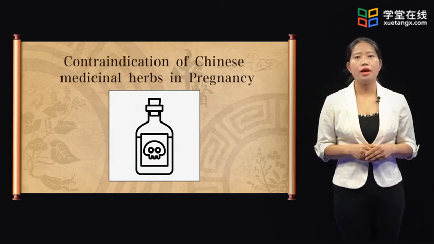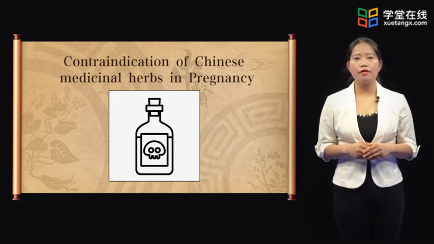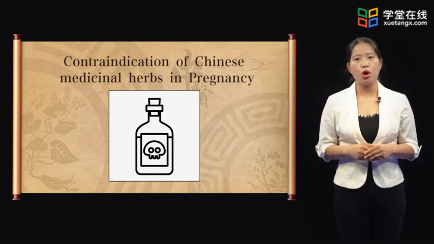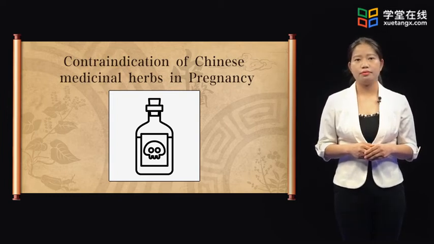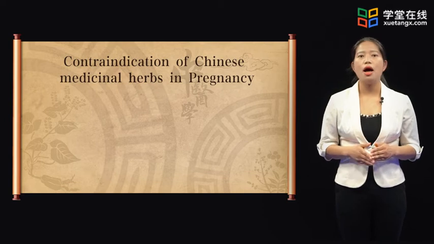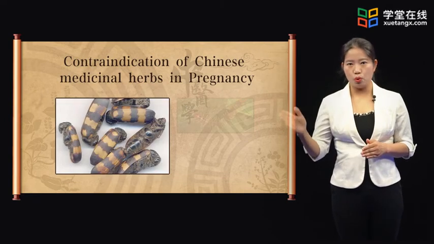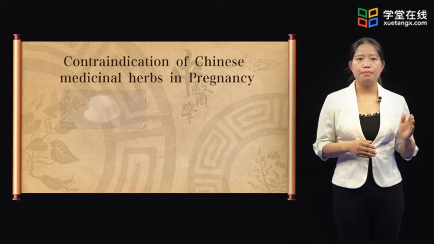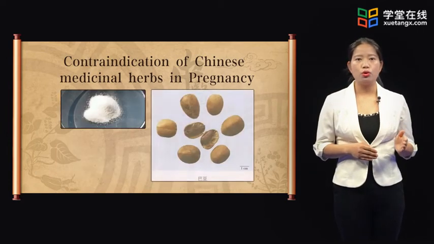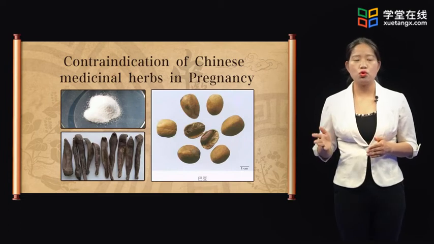Contraindicated herbs in pregnancy involve poisonous medicinal herbs and drastic purgatives, such as Banmao, Wugong, Shuiyin, Pishuang, Badou, Shuizhi, and so on.